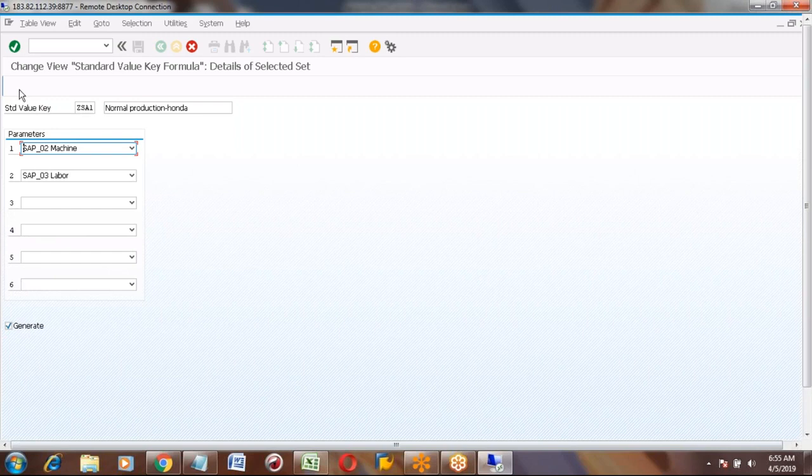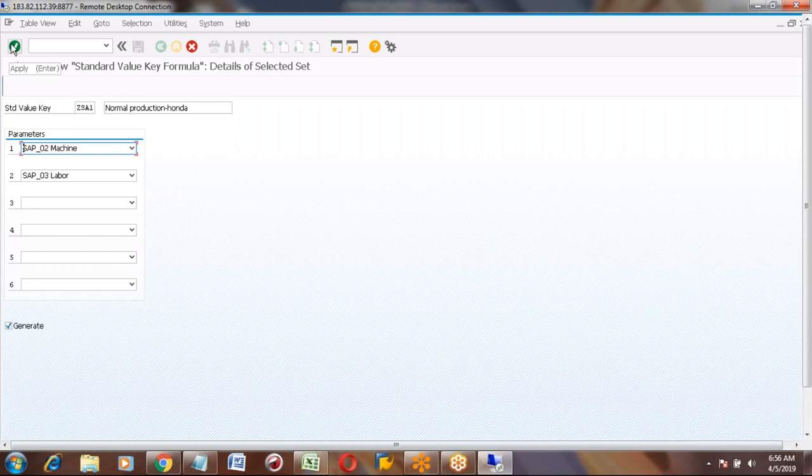At the bottom it says generate. Is this also a standard? Yes, this tick mark and checkbox is also a standard. It will generate this formula. Maybe after we set it up for one production center, if you add any value in this one, you should decide whether to generate or not.